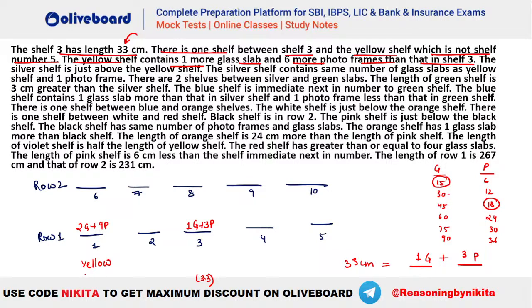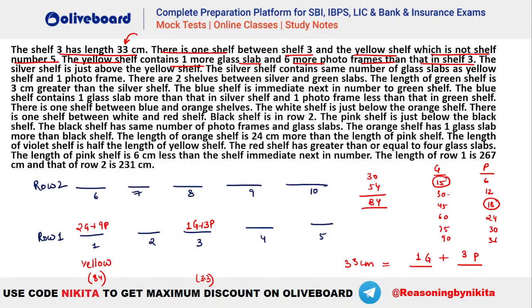So what is the total length? What is the total length of yellow? You can see this is 2G. That means 30 plus 9P. That is 54. So what is the value here? You can see that's your 84. Isn't it? So that means yellow shelf is 84 centimeter. I hope this is clear, everybody, right? So yellow shelf will be how much?